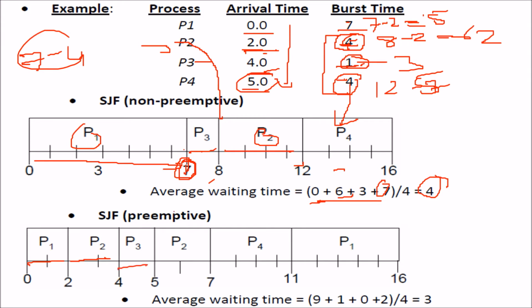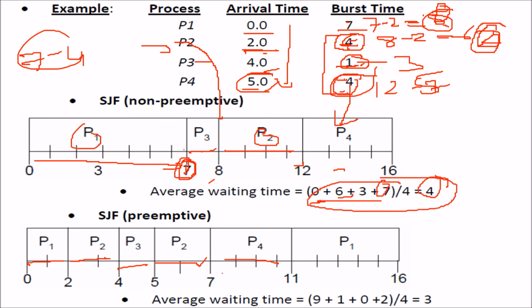After that, what will happen? Because P2 has a lesser time than the others, 4, 5, 2, which has lesser, 2, so P2 will be given a chance. Then after that, 4 and 5, the lesser one will be given a chance, 4. P1 will be taken last because it has the largest time remaining. P1 will come here and be completed. And as I discussed how to find the waiting time, the average waiting time is equal to 3. And we see SJF preemptive is better.